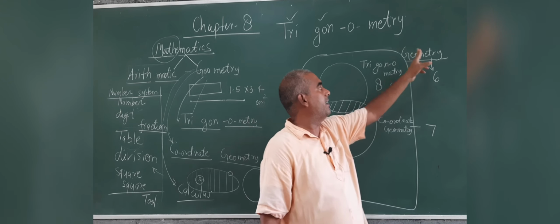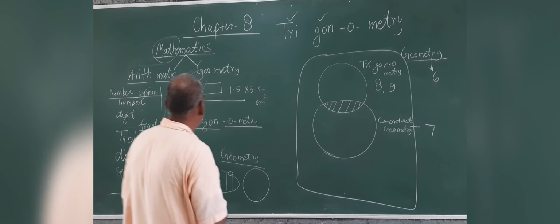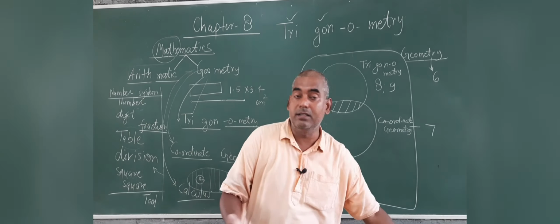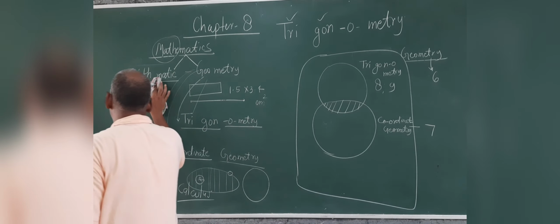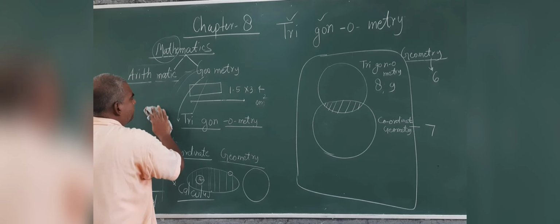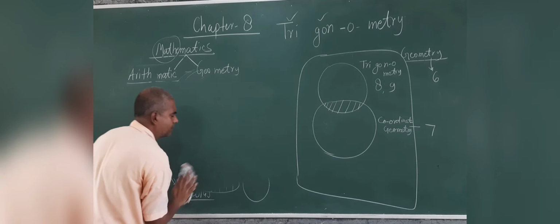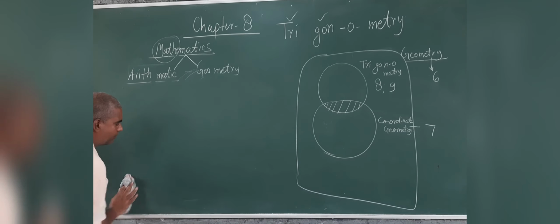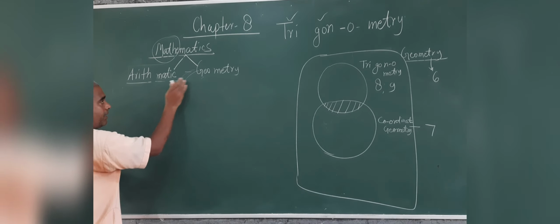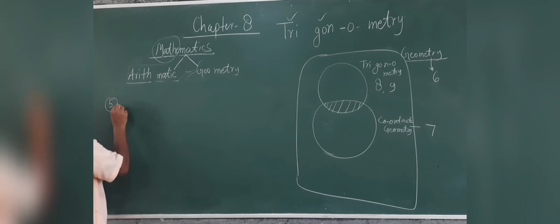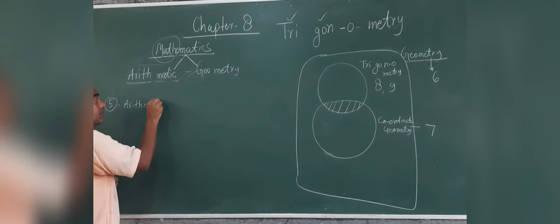So whatever we have read in geometry, chapter number 6, just like chapter number 5 was there. Where was chapter number 5? Arithmetic progression, in arithmetic. Arithmetic means numbers.